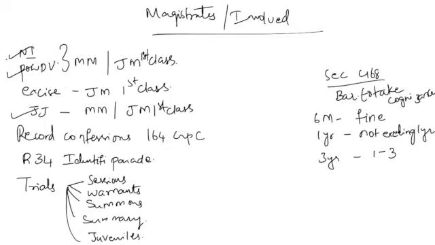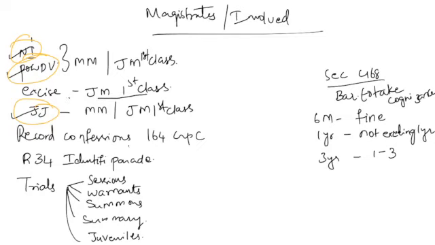And for the magistrates involved for a few acts and sections, you need to look into these. For Negotiable Instruments Act, Protection of Women from Domestic Violence and Juvenile Justice Act, for these three acts, the magistrates involved are judicial magistrate first class or metropolitan magistrate. And the next one, excise: for excise, it's judicial magistrate first class.